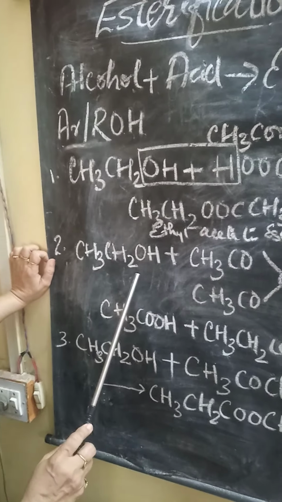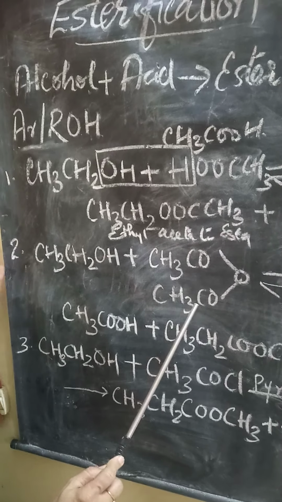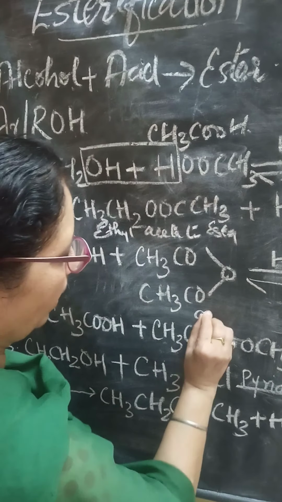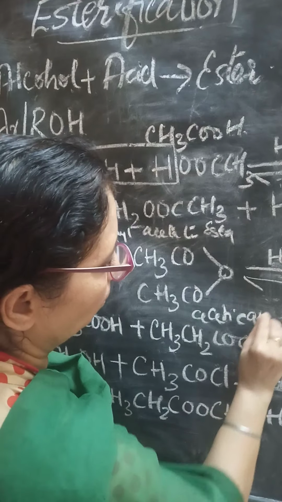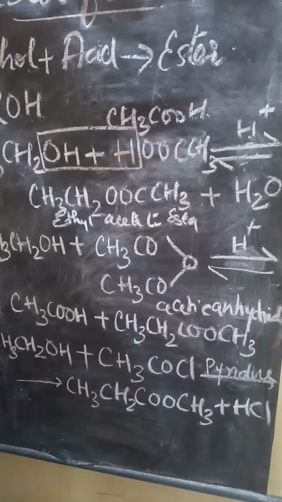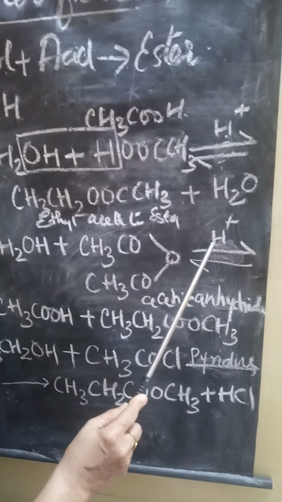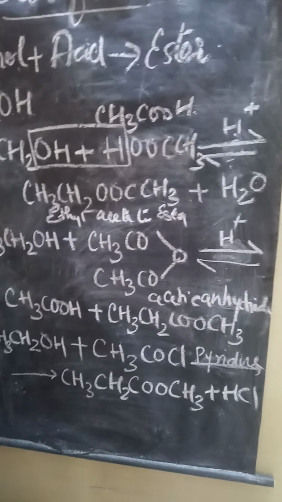The second reaction taking place here is ethanol reacting with acetic anhydride. This is acetic anhydride. How does the reaction take place? This reaction is also reversible, taking place in the presence of a small amount of acid. Now, what happens?